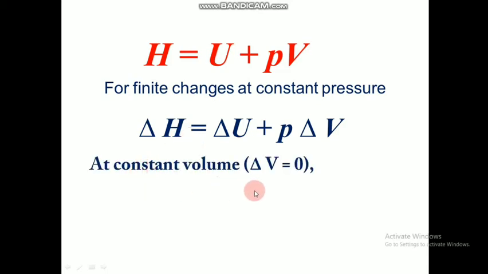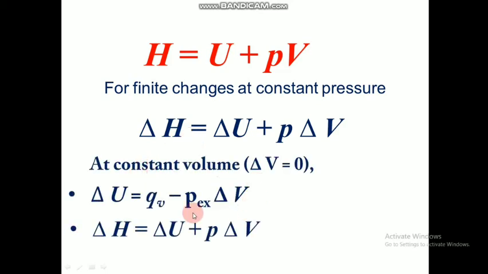Now at constant volume we have two equations, the change in internal energy and the change in enthalpy. If we keep delta V equal to 0, both equations will change slightly. Since delta H equals delta U plus P delta V, at constant volume we can drop the P delta V term.